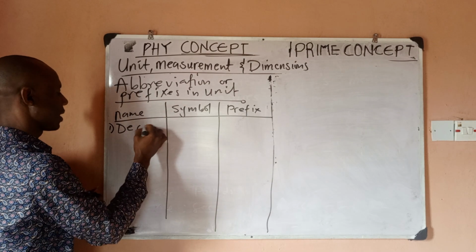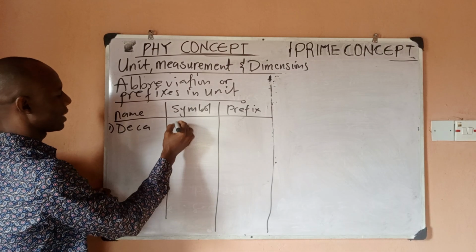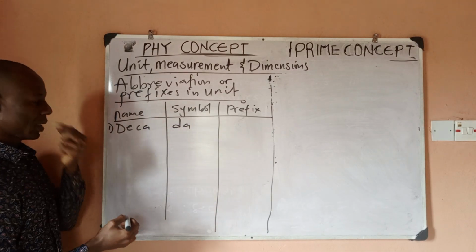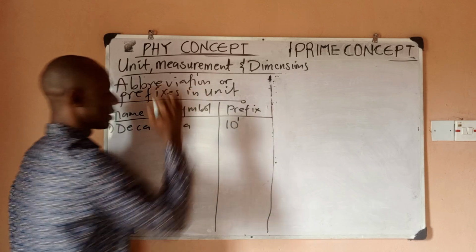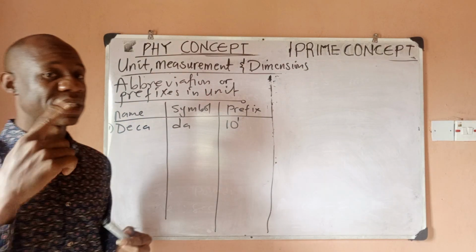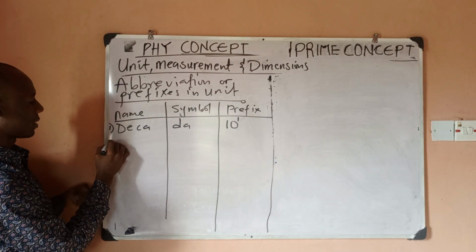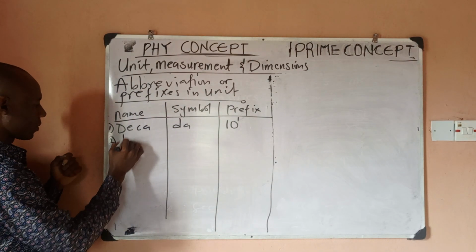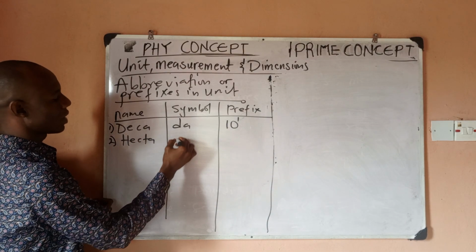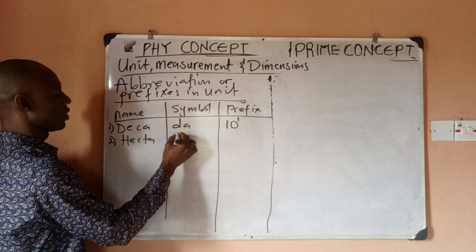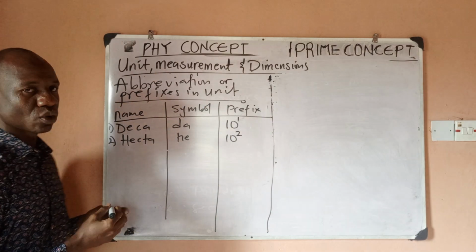Deca. Let's use deca. Number 1 is deca. Deca is actually symbolized with the symbol DA. And deca is actually 10 to power 1. Deca, of course, comes from 10. So 10 to power 1, which is still 10. So we want to look at number 2, hecto. Hecto is actually H, which has the prefix 10 to power 2, right?